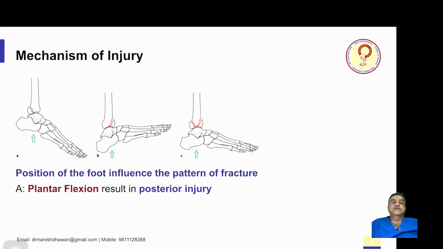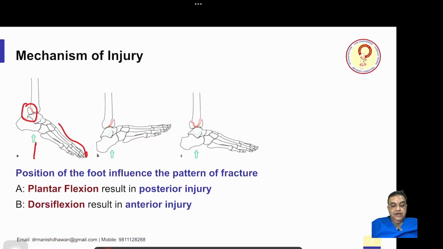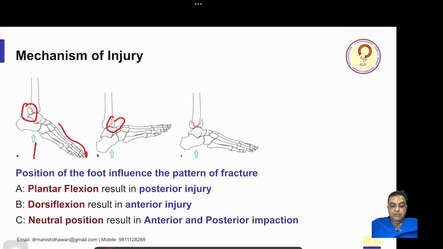Now, mechanism of injury: if the foot is plantar flexed down, the impact goes up and it can cause a posterior malleolar fracture. Now, if the foot is in dorsiflexion, you get a fracture at the anterior part, and if the foot is in neutral position, it causes a disruption of the whole plafond. You can see both anterior and posterior lips involved.